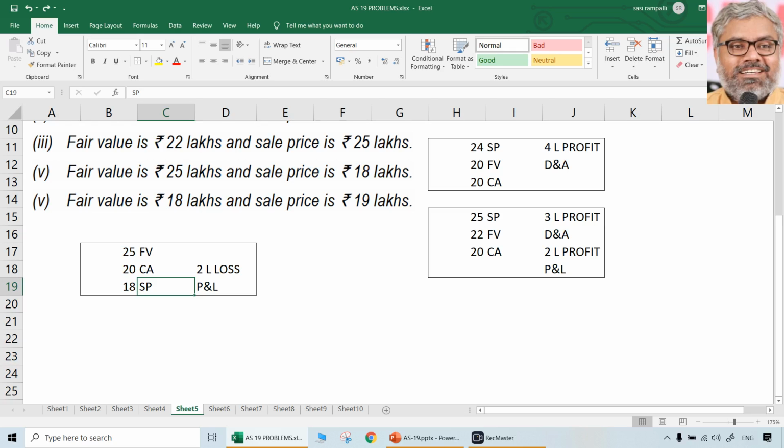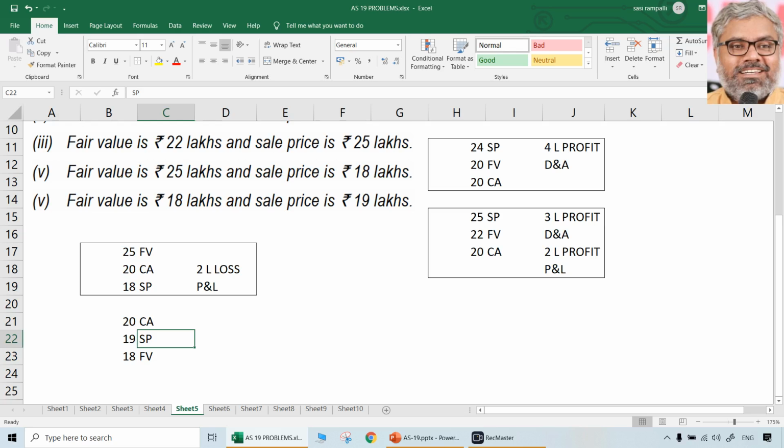Then the fifth point. Once again, fair value is 18, the lowest, then 19 is the selling price, then 20 is the carrying amount, which is the highest. So carrying amount, selling price and fair value: write them in sequence, that is always better, so that we can identify carefully. But once again here also, what is the problem here? The problem is only with 1 lakh, because the selling price is more than fair value only by 1 lakh. However, there is a loss of 1 lakh.